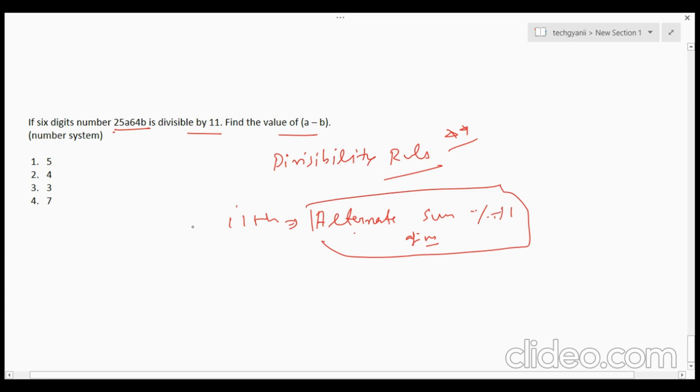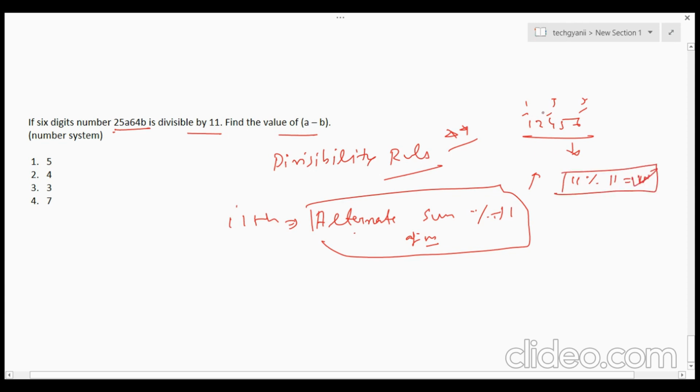What does it mean? I am just taking an example. Suppose this is 1, 2, 4, 5, 6, right? We have to find out whether this is divisible by 11 or not. So take the alternate numbers. This is the first one, then after 2 and 4 it would be 6. The alternate numbers are 1, 4, and 6. You have to skip one number each time, right? So 1 plus 4 is 5, 5 plus 6 is 11. So 11 is divisible by 11. So the first condition is satisfied, right?